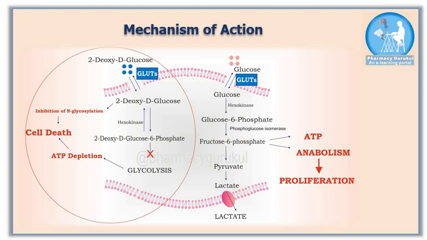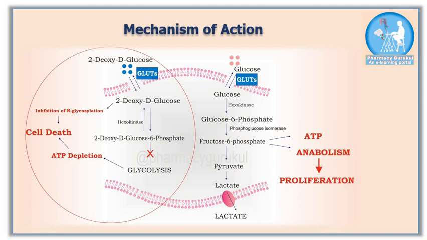The product of this reaction is trapped within the cell and cannot be used by subsequent steps of glycolysis, resulting in the accumulation of 2-DG-6-phosphate and causing product inhibition of hexokinase. This phenomenon leads to depletion of ATP. As a result, proliferative cells as well as cells infected by virus start dying.